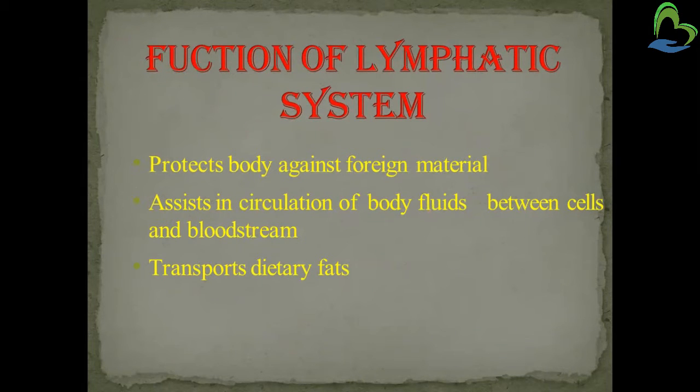Foreign material means antigen, right? Then it assists in the circulation of body fluid between the cells and the blood. Then it transports dietary fat. It also helps in the transportation of some fat.